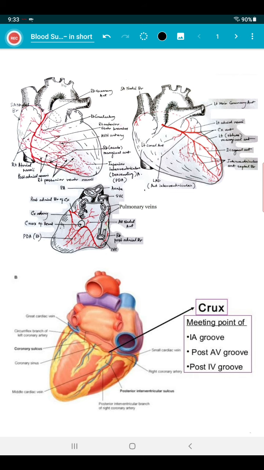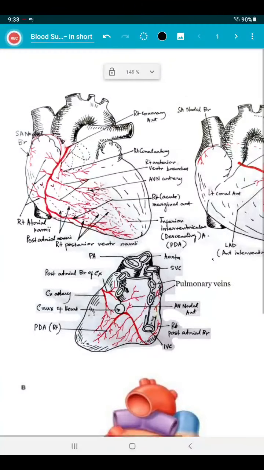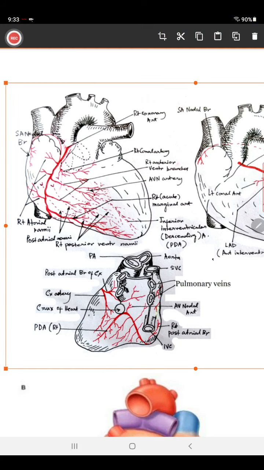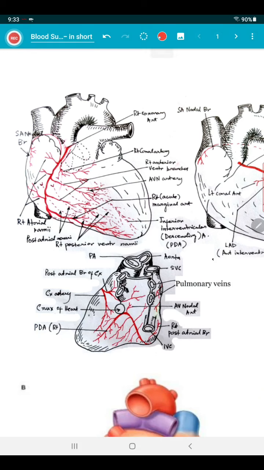Now, in this picture, you can see a line diagram of the heart from its sternocostal surface mainly. So here you can see the right coronary artery, that is coming from the first part of the aorta.